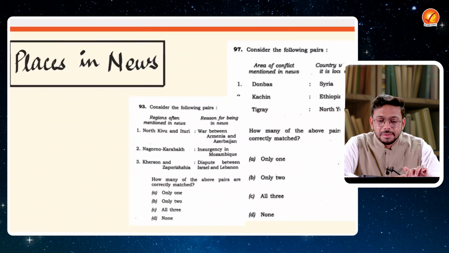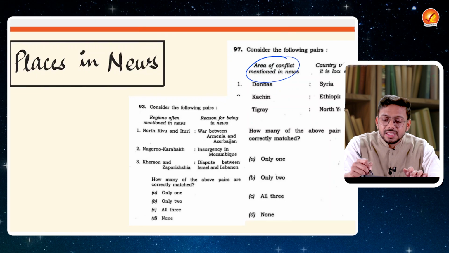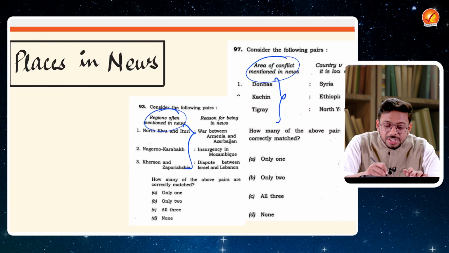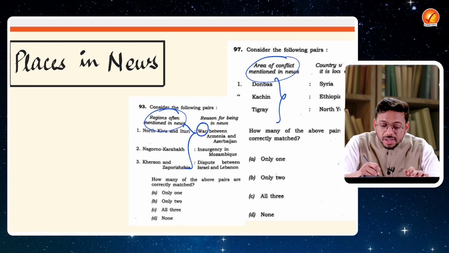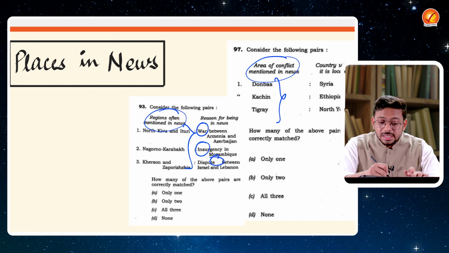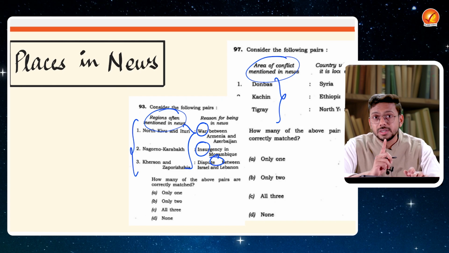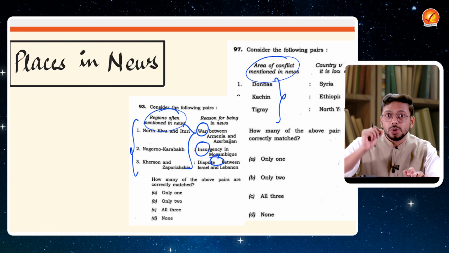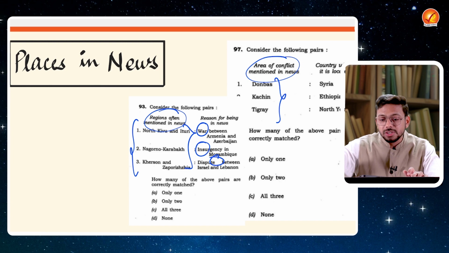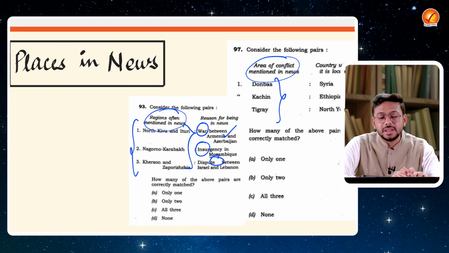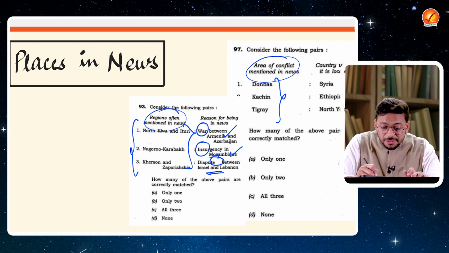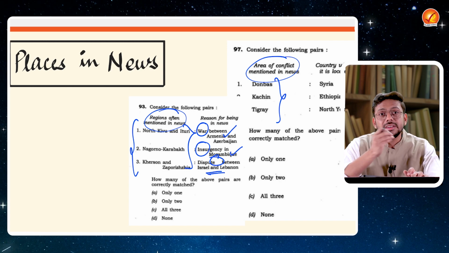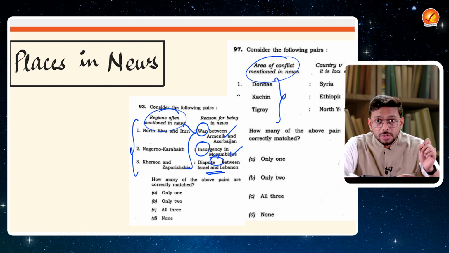Let's take up another example over here. Again, areas in conflict, and then again the new regions which are in news: war between Armenia, insurgency issues, dispute. So you see, these regions are really crucial. And when India is looking at its international relations with these countries, let's say Armenia and Azerbaijan, Mozambique, or the countries in Africa, definitely with Israel, India has very good, very important relations.